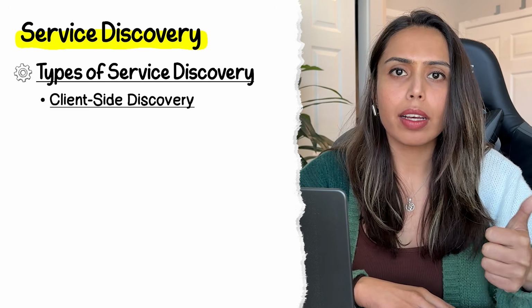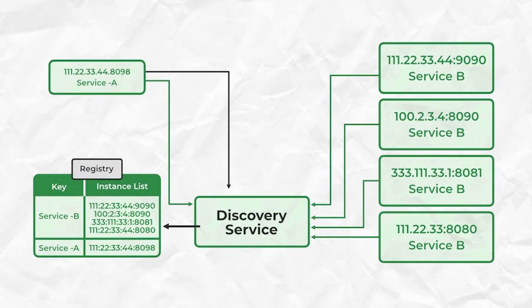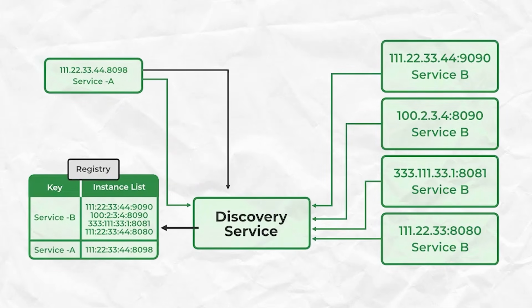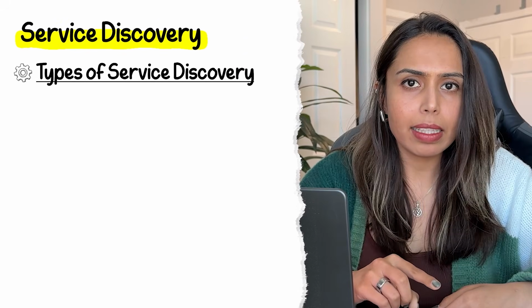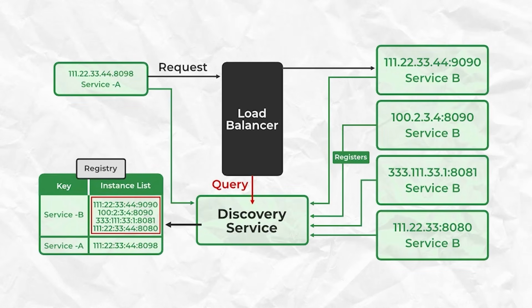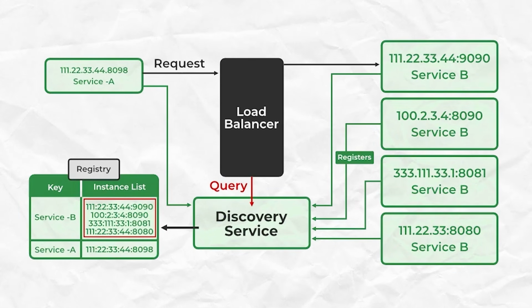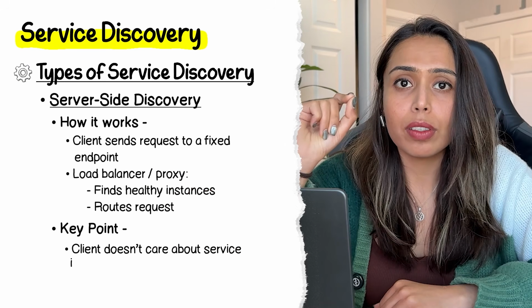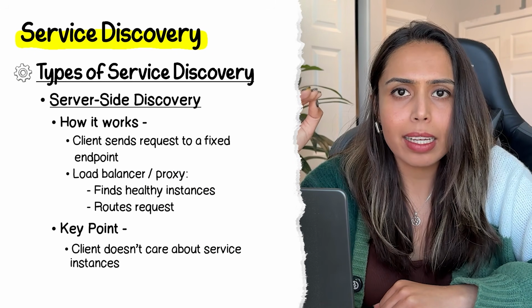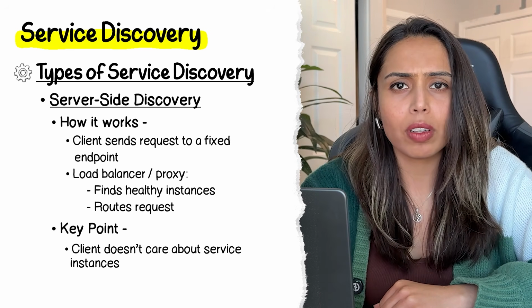There are two types here. Client-side discovery, where the calling service queries a registry and it gets a list of healthy instances from which it picks one. The client is responsible for load balancing here. Then there is server-side discovery. The calling service sends a request to a fixed endpoint. There, a load balancer or a proxy responds with a healthy instance. Here, the client doesn't need to know anything about the underlying topology of healthy instances. The load balancer and proxy takes the call.